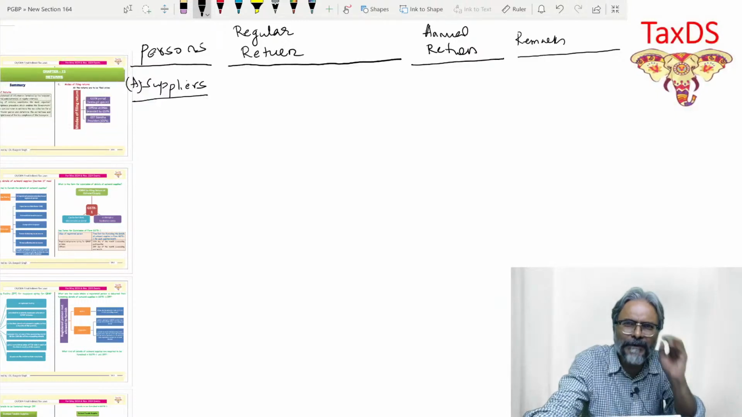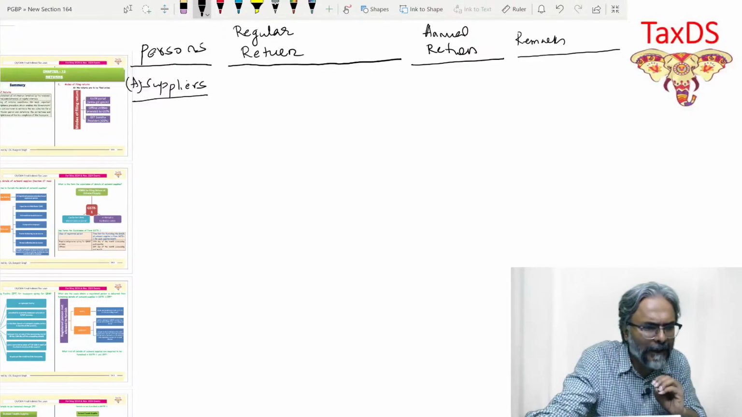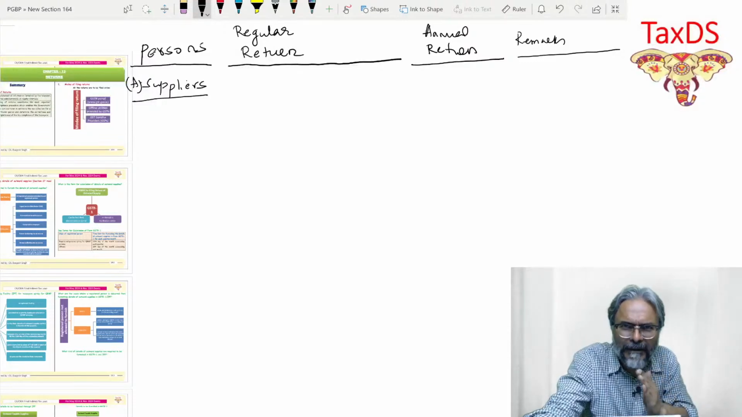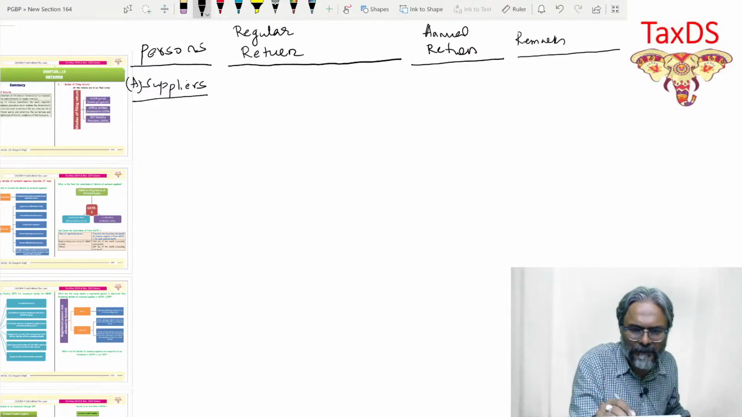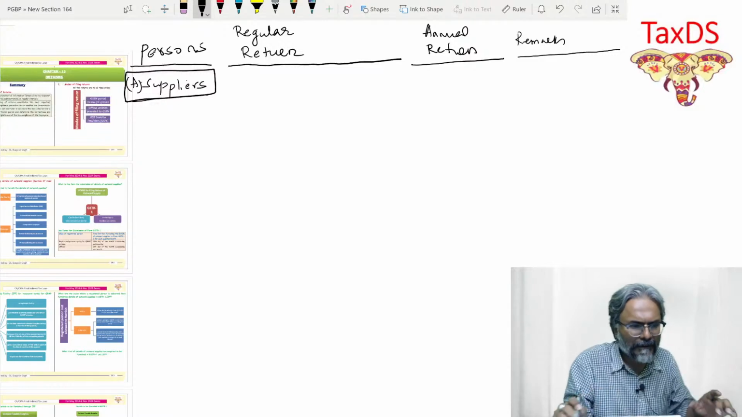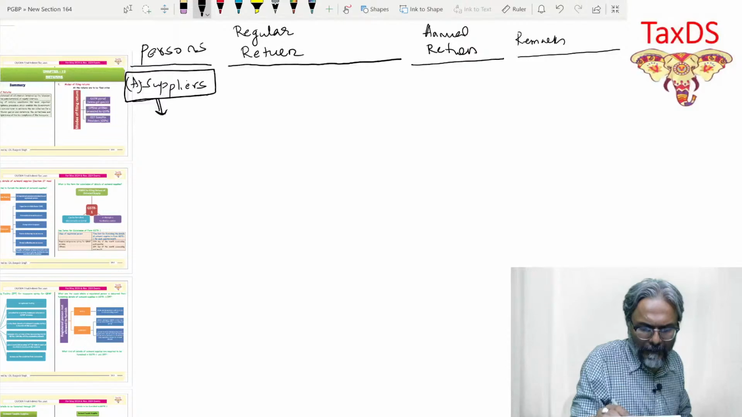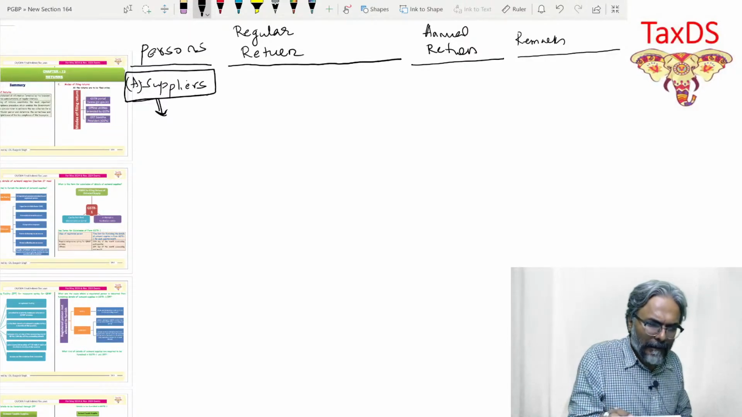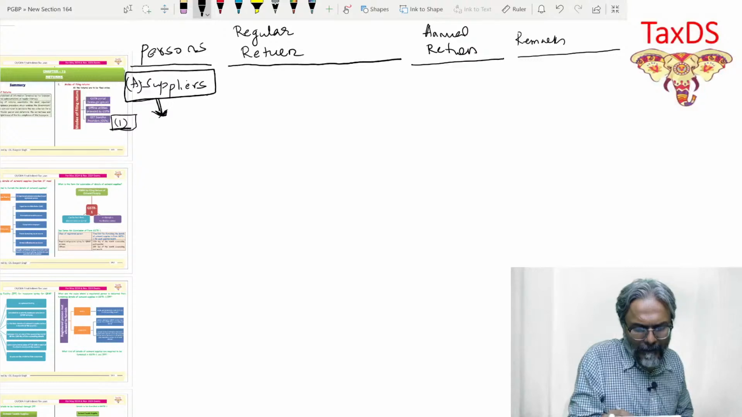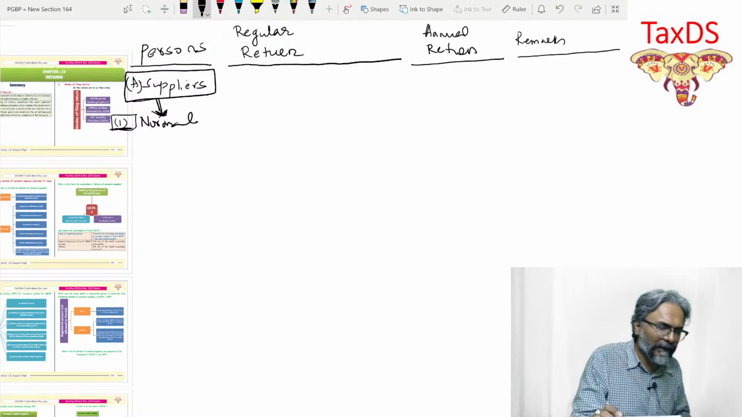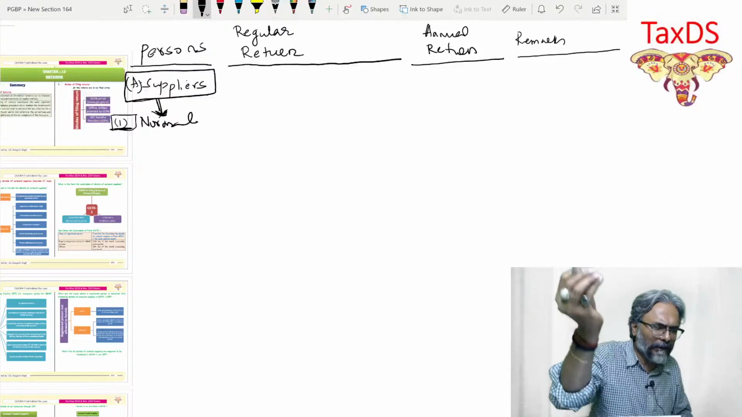So therefore, students, we will now look into this particular aspect of this point number A. So if you see over here, the supplier, students, I'm just putting the word point number one over here. The normal supplier that we all know. What is his particular liability in this context?